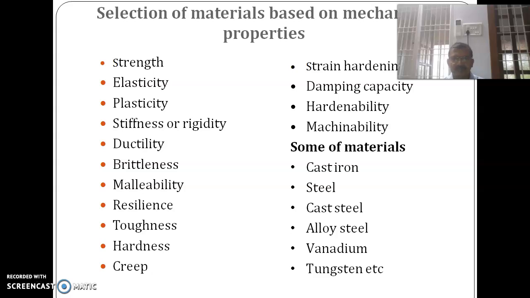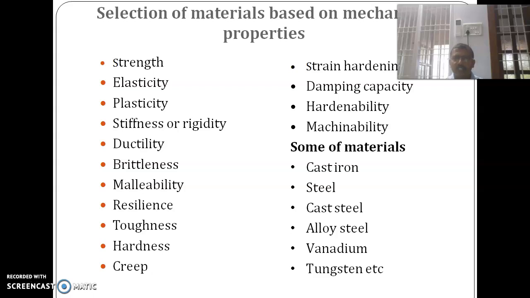Strain hardening. This mechanical property occurs in the case of cold working. During cold working, strain hardening will occur. Then damping capacity. This is related to vibration. The material should have the ability to absorb vibrations. It should not vibrate. Whenever a load is applied, it should not vibrate. It should act as a damper. It should store the energy and it should not vibrate.